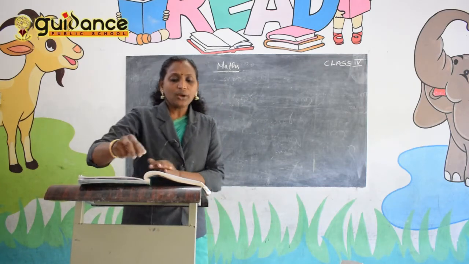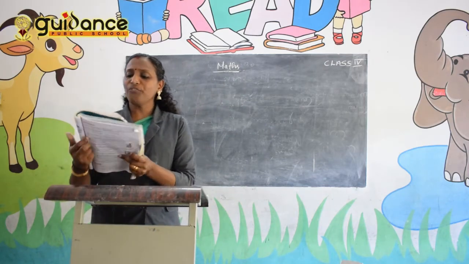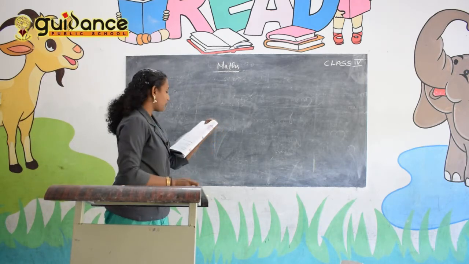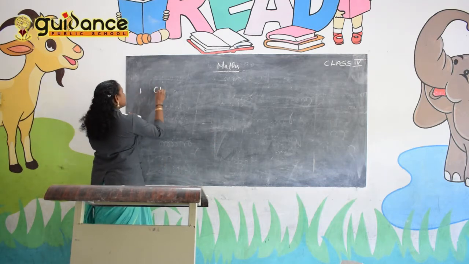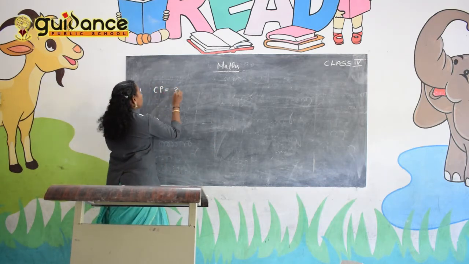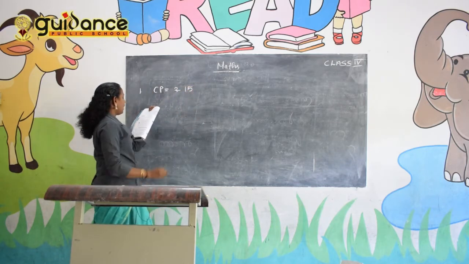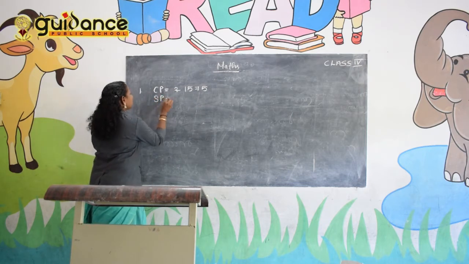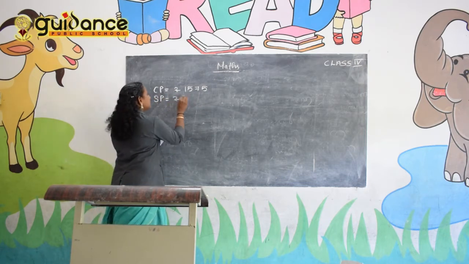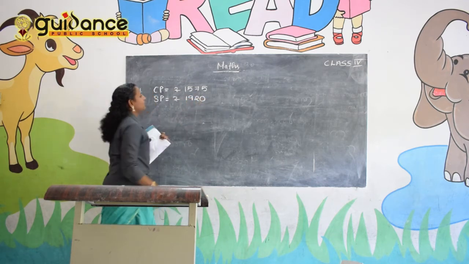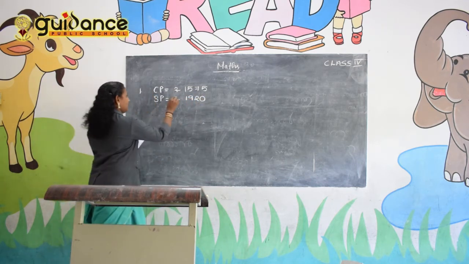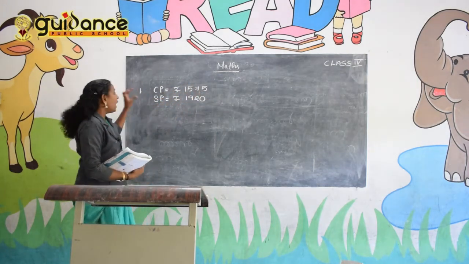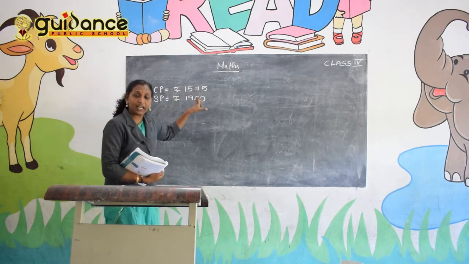On the first question, find profit or loss in the following. To find the profit and loss. Okay. Then first question. CP is equal to rupees 1575 and SP is equal to rupees 1920. So look at this question. CP is 1575 and SP is equal to 1920.